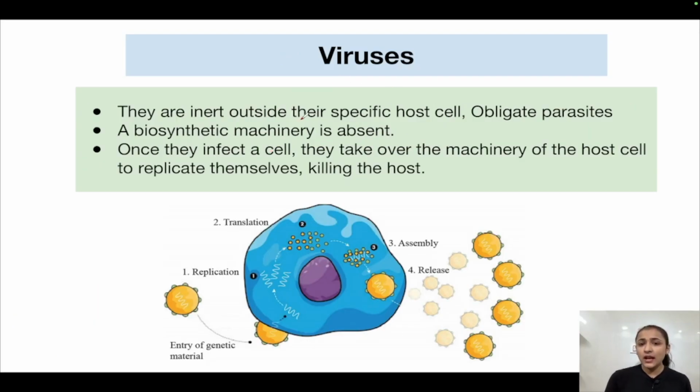Now, they are inert outside their specific host cells. They are obligate parasites, right? Their biosynthetic machinery is absent. Now, why do they need to infect a host cell? Because they themselves lack the biosynthetic machinery to replicate themselves. In order to synthesize proteins or replicate their genetic material, they do not have the appropriate biosynthetic machinery within them. That is why they need a host cell to hijack its biosynthetic machinery in order to replicate themselves.